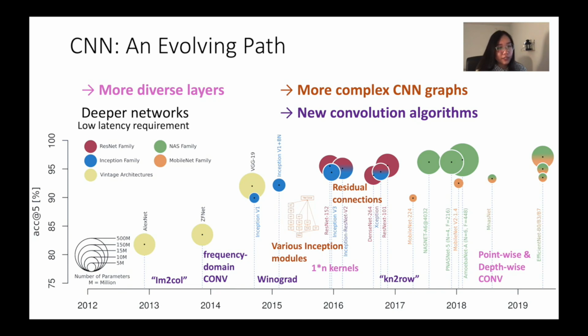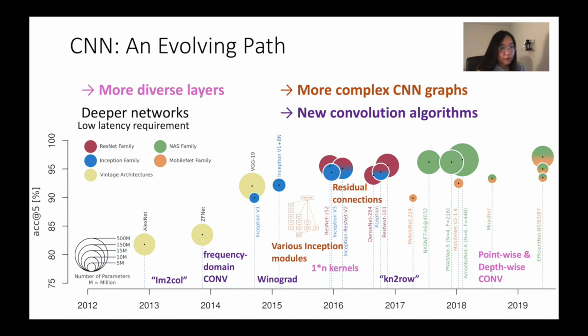Moreover, with the rise of CNNs, we also witness various algorithms to perform 2D convolution operations, such as the image-to-column method, the frequency domain convolution method, the Winograd fast convolution method, and the low memory kernel-to-row method.